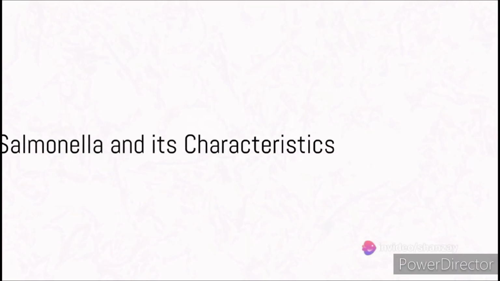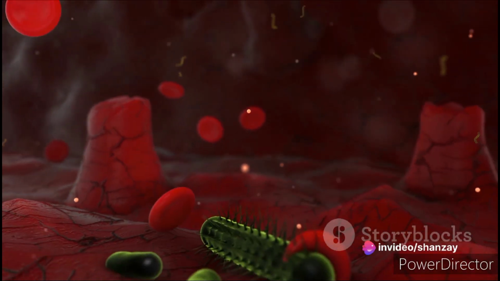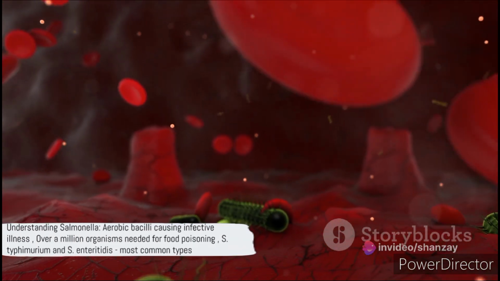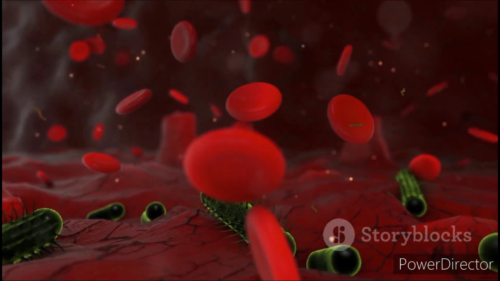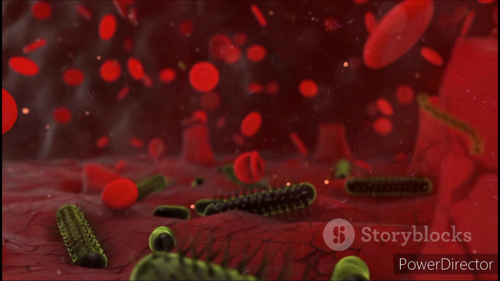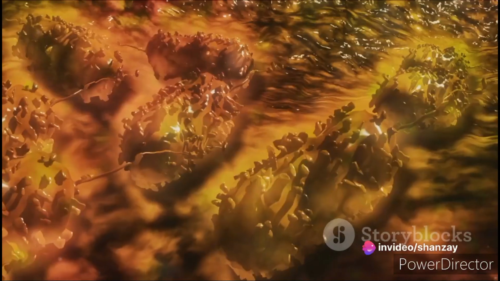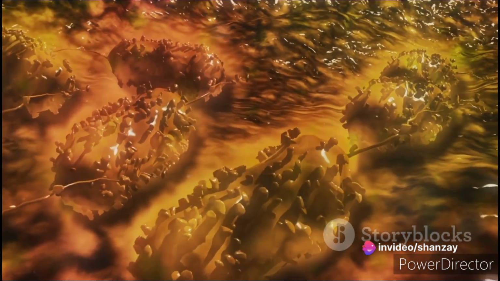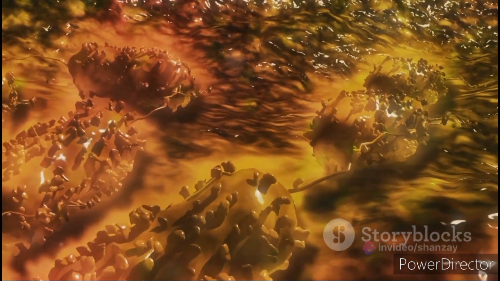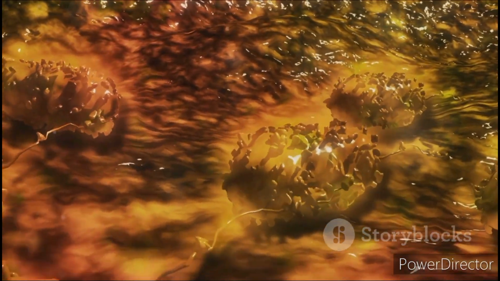Now, let me explain bacterial food poisoning with some bacterial examples. Salmonella. Salmonella are aerobic bacilli which do not form spores. They cause an infective type of illness, and in healthy persons, about 1 million living organisms need to be ingested to cause food poisoning. The organisms most frequently responsible for outbreaks are S. typhimurium and S. enteritis, but there are about 2,000 different types of Salmonella.